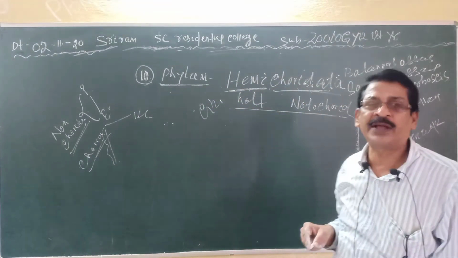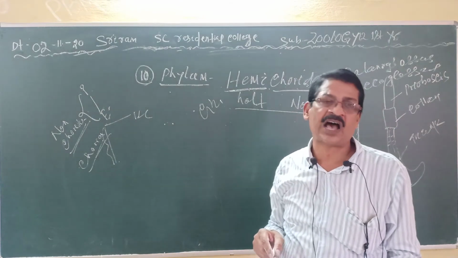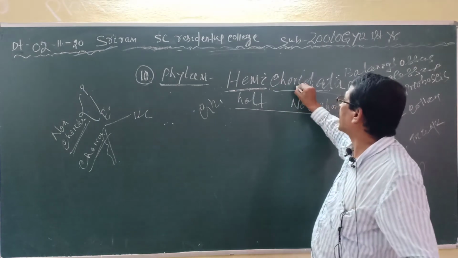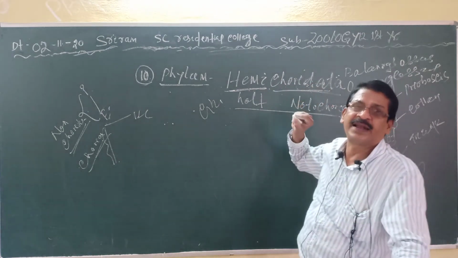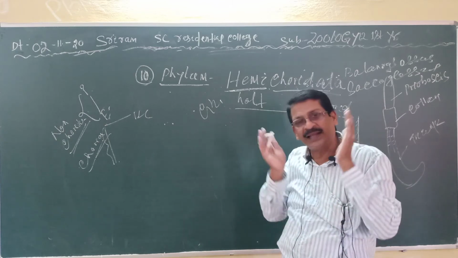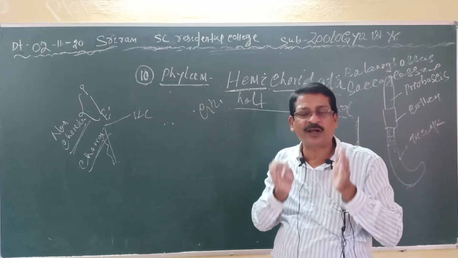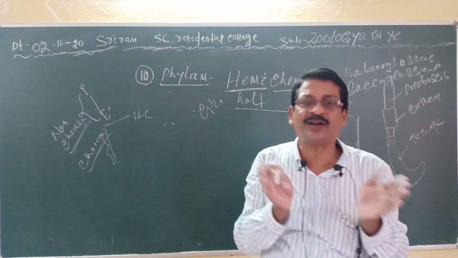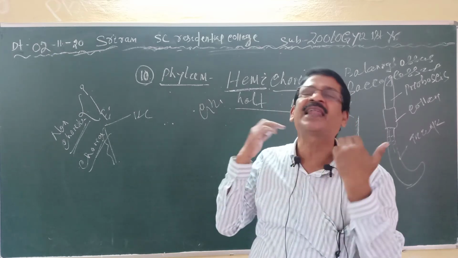Why is its name Hemichordata? It has been derived from two Greek words: Hemi means half, chordata means notochord. Here they contain some chordate characters as well as more non-chordate characters. It contains only one chordate character, that is the presence of pharyngeal gill slits.